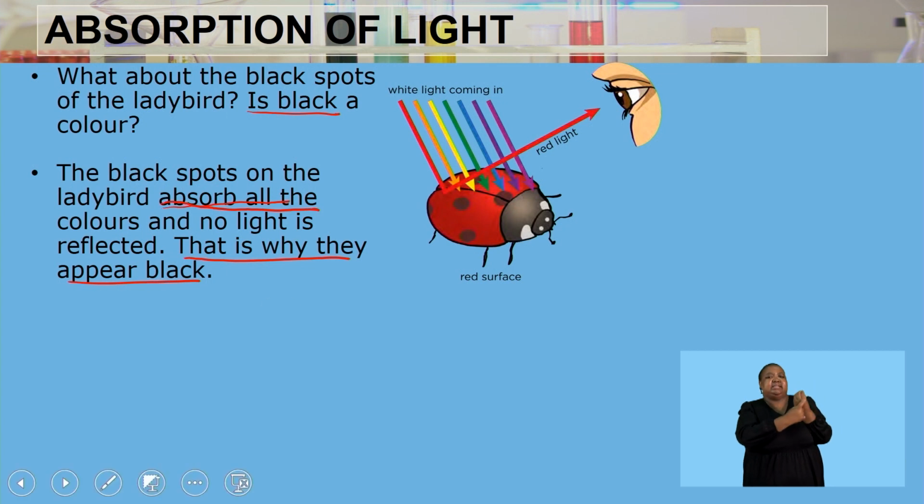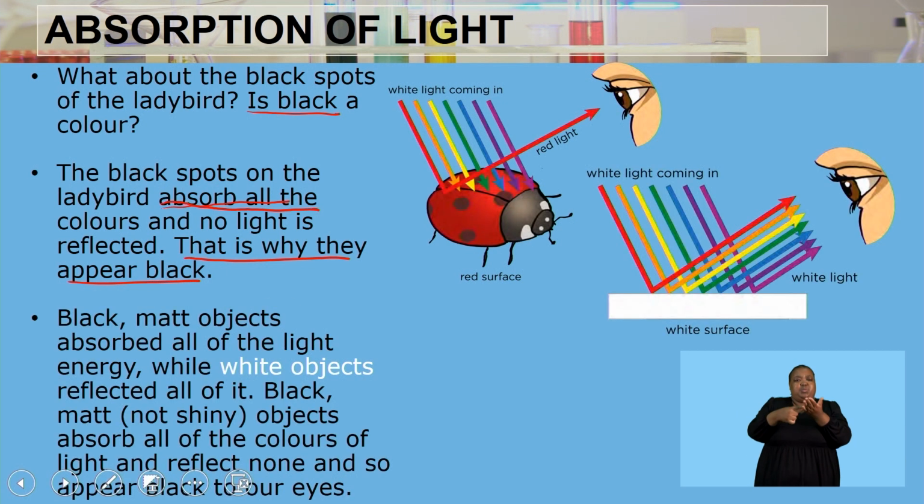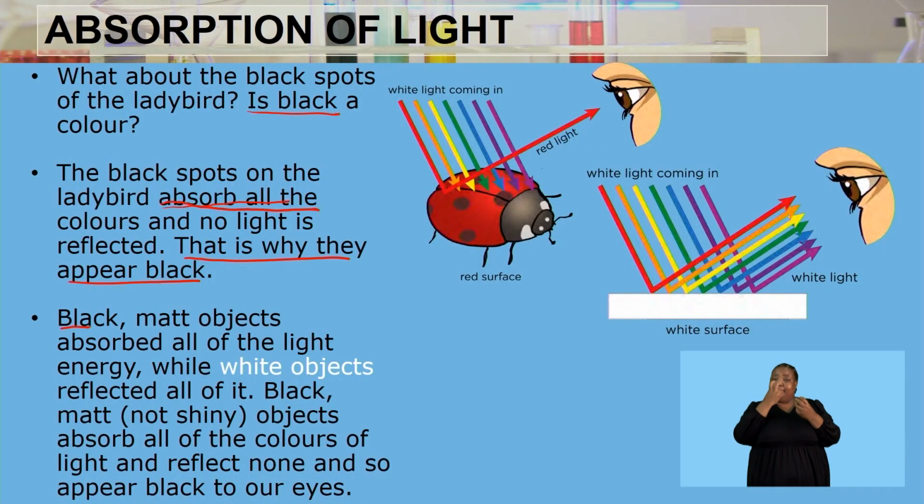We also need to discuss what happens when we are looking at a white object or any white surface. So we do know that light comes as white light, and that white light contains our 7 different colors, our ROYGBIV, and if the surface is red, then all the other colors are going to be absorbed, and only the red is going to be reflected. Now, what about the white? So, black or matte objects absorb all the colors, as we have said. However, the white objects reflect all of the light.